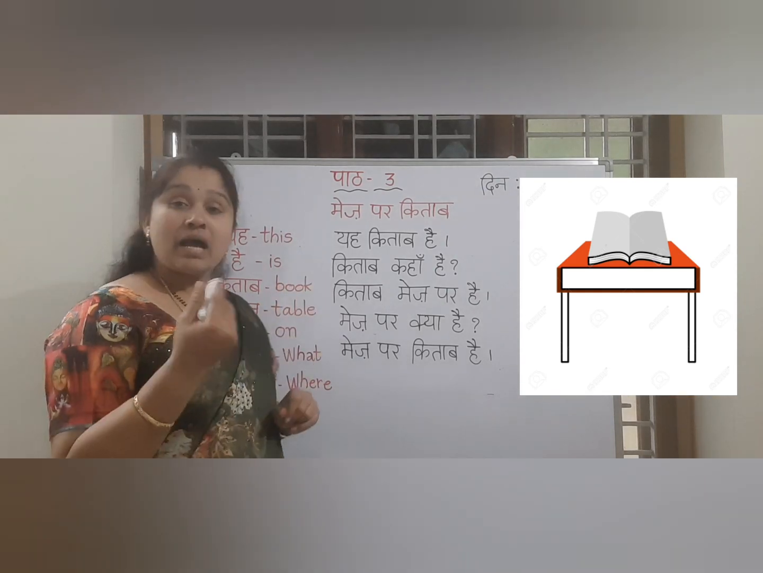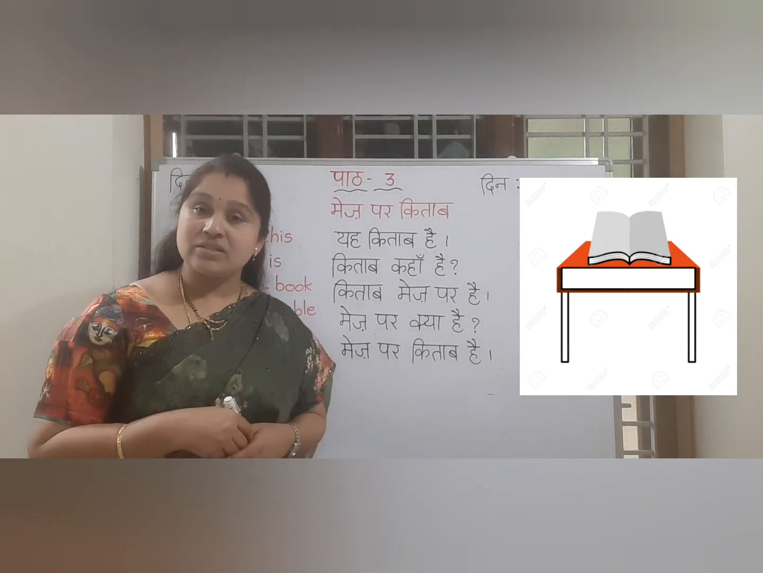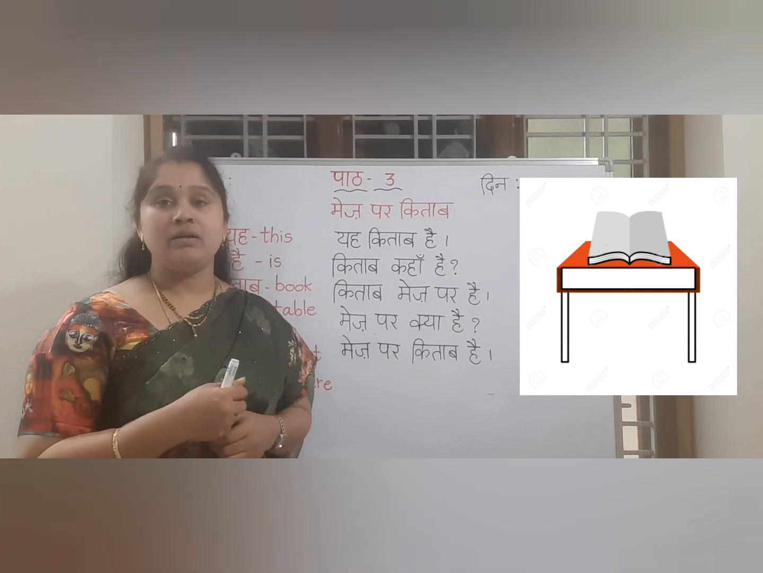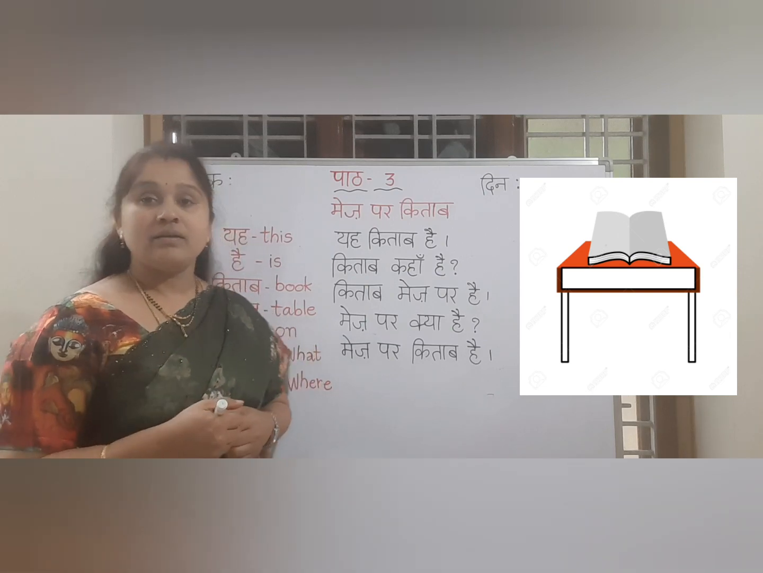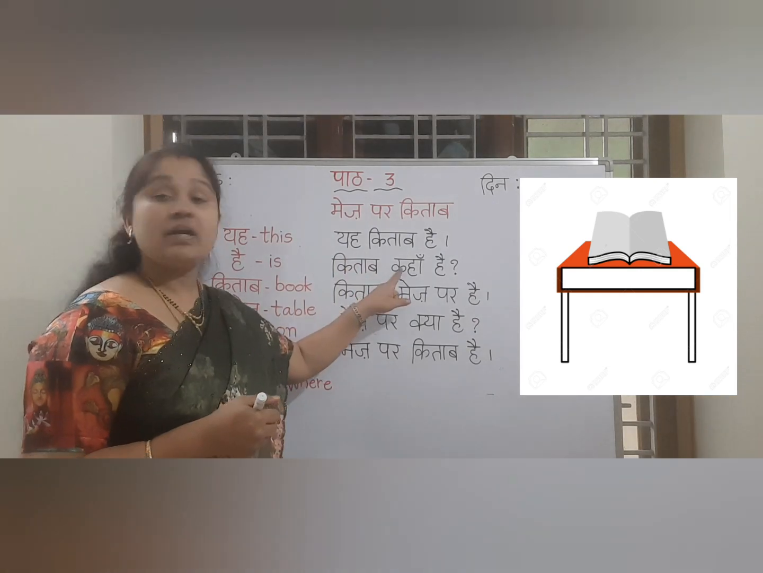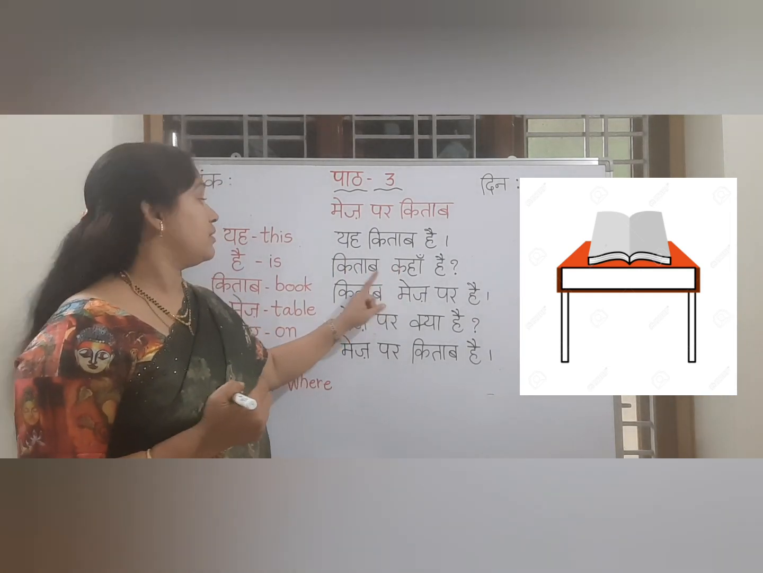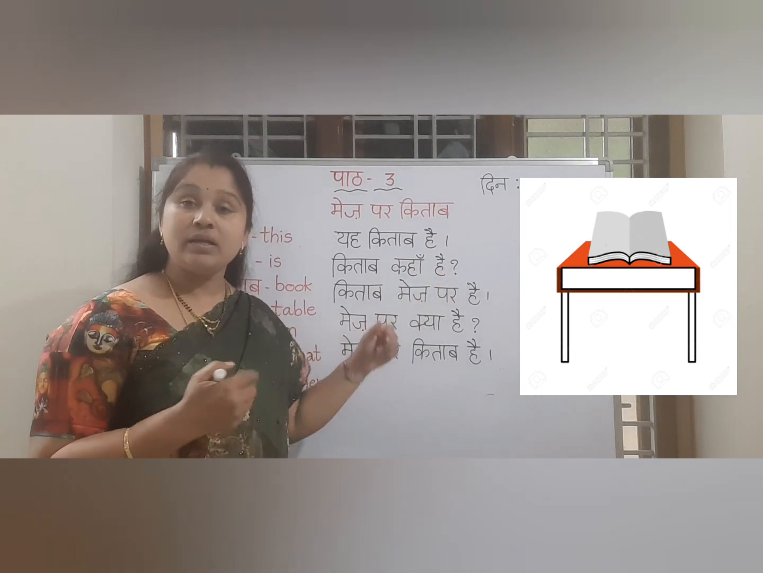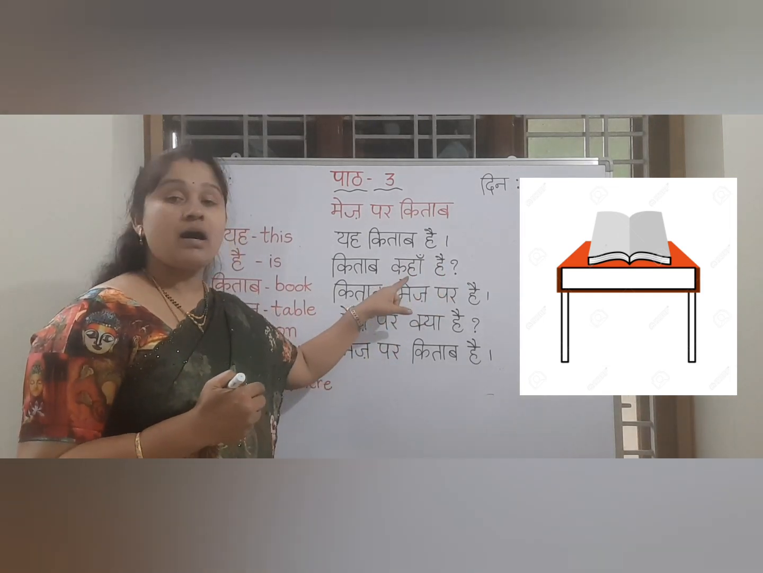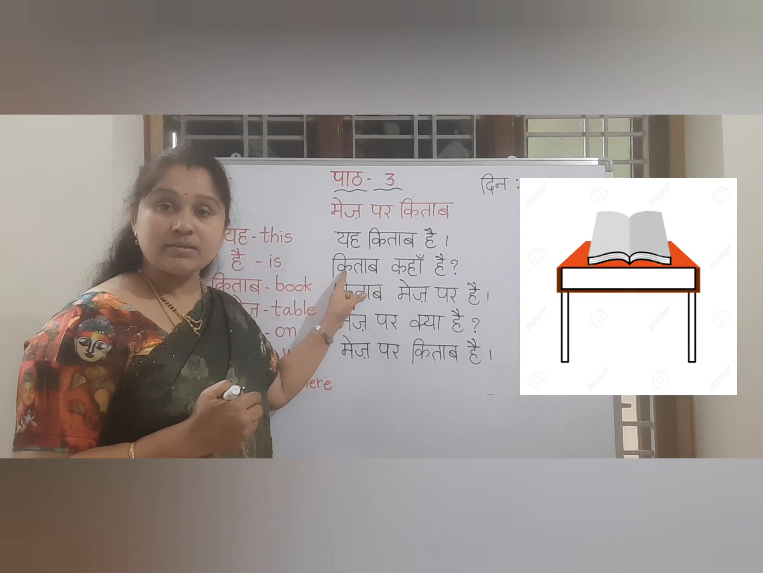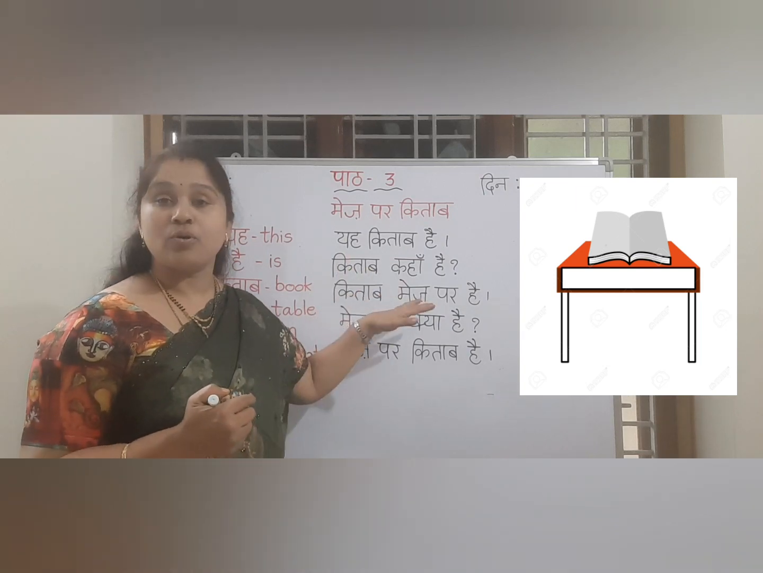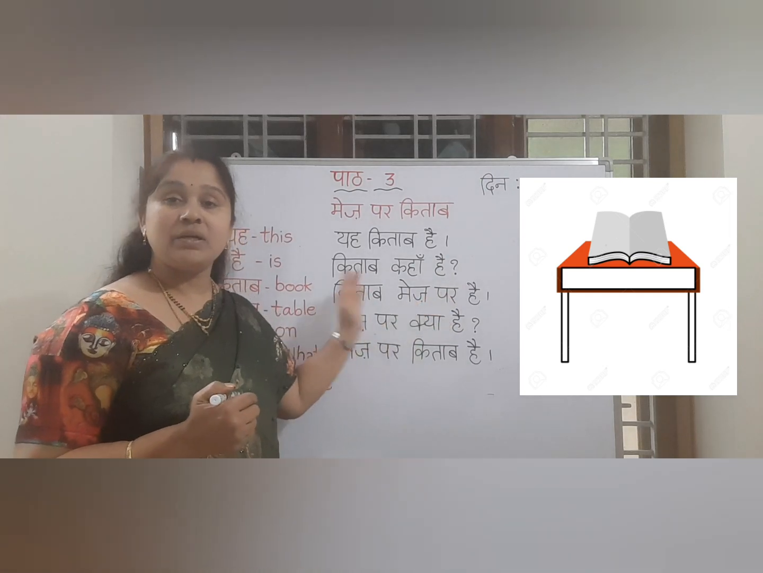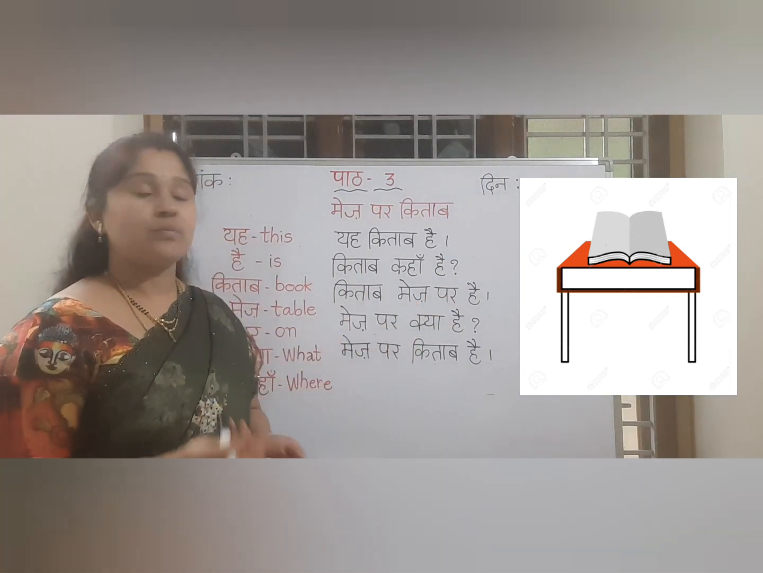Now, you can ask some question like if you misplace your book, you can ask your mama or any of your friends, where is the book, you will ask, right? So, where? Where means what? कहाँ. किताब कहाँ है. Hai means what? Is. कहाँ means where. किताब means book. Where is the book? That is English. किताब कहाँ है. It means in Hindi we are asking where is the book.